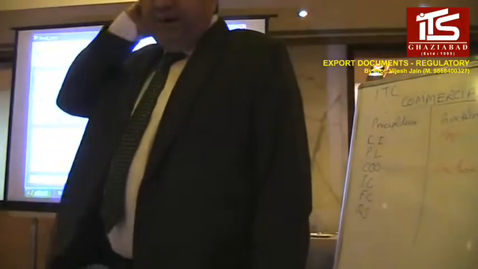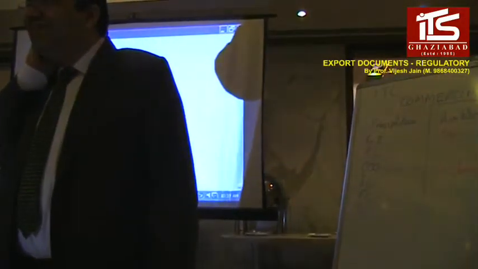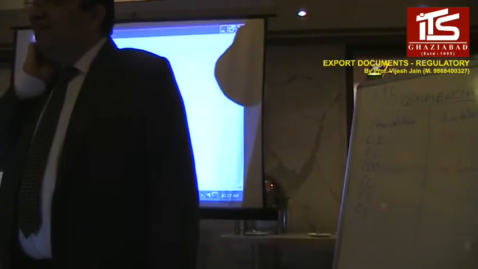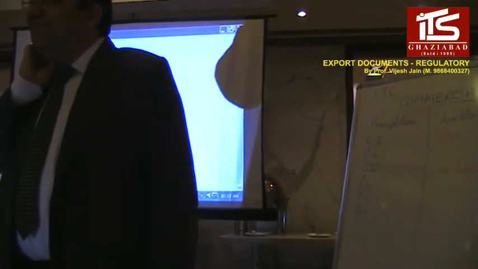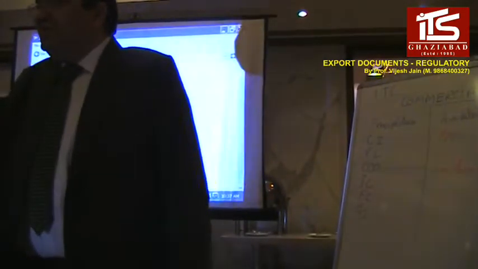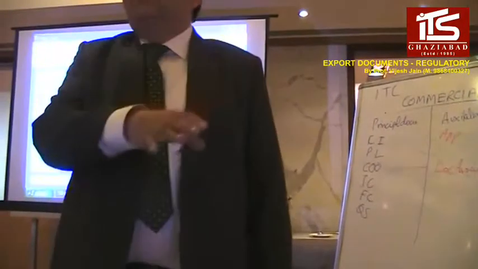Why is it different? Because in software, customs is not involved. In software, you send the material via satellite from your office, right? So where is customs involved? That's why those forms are separate forms.